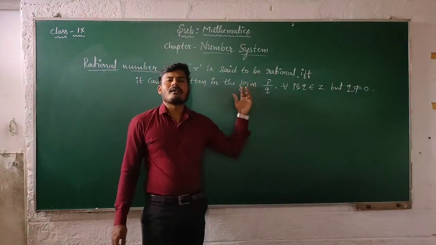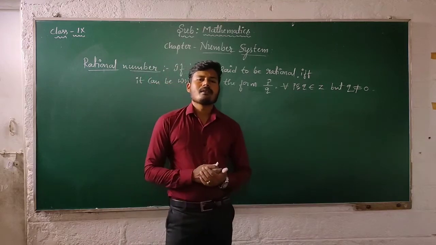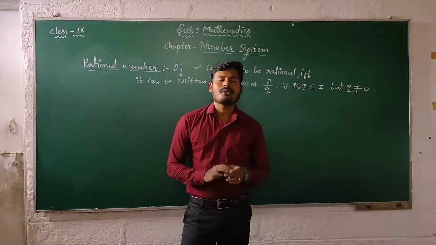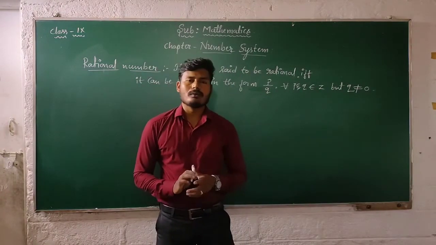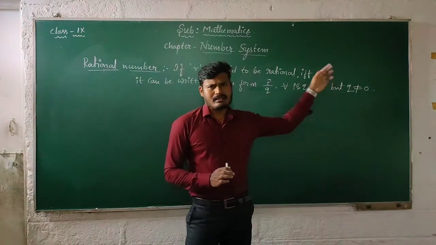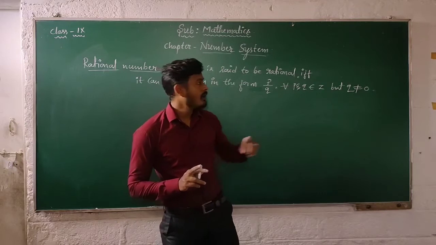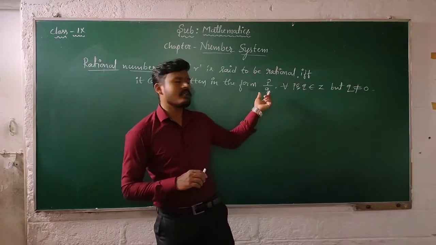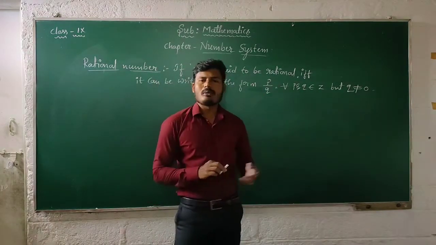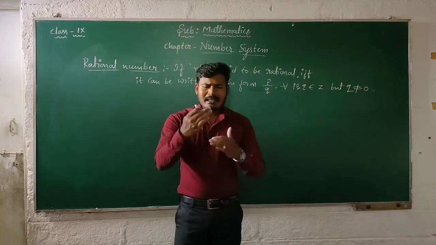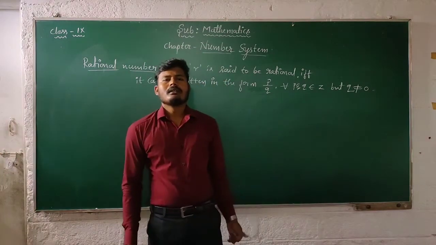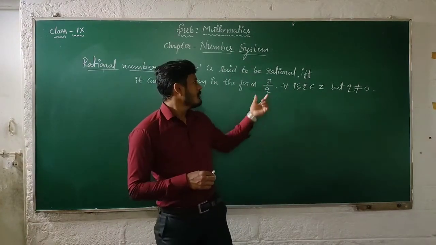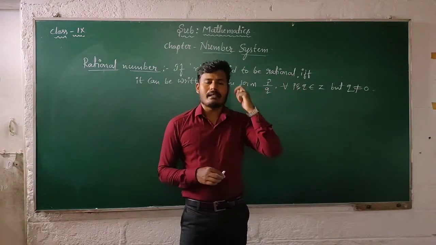Here the definition of a rational number tells us that each and every rational number should be in the form P by Q. P and Q are any integers, but Q should not equal 0, because Q is in the denominator position and P is in the numerator position. Consider some examples for rational numbers, then you can realize why Q should not equal 0.